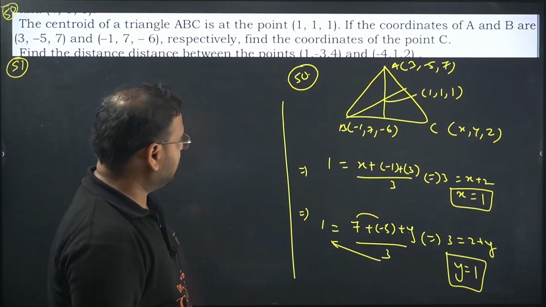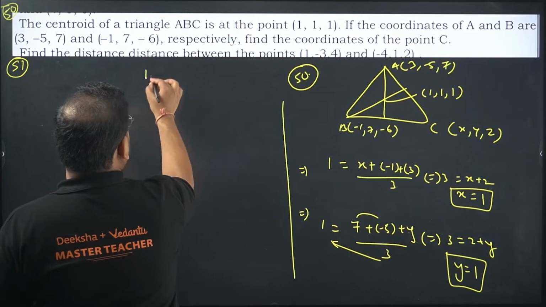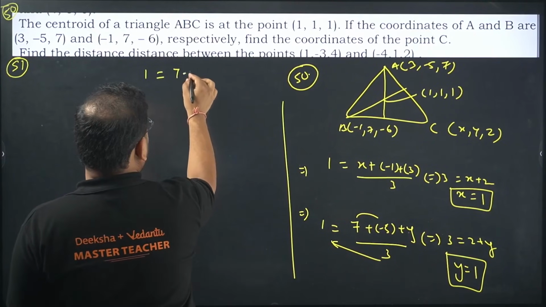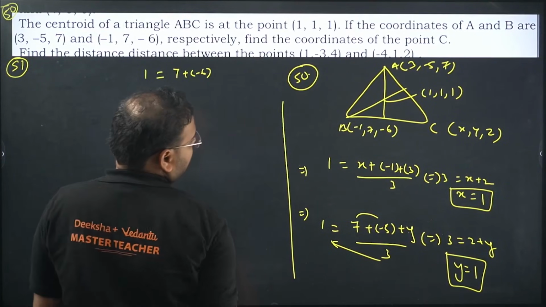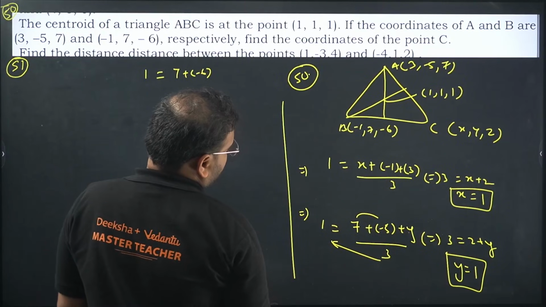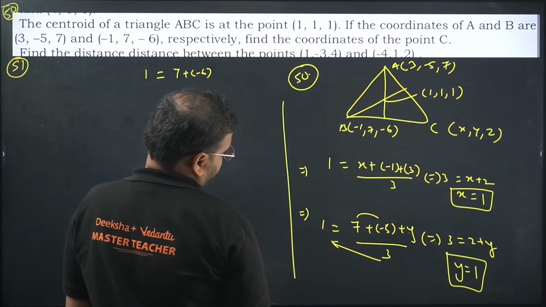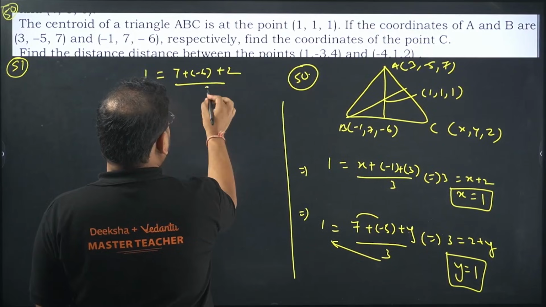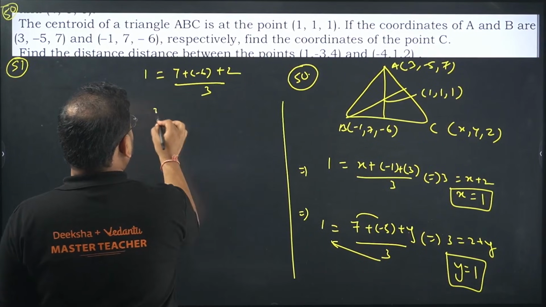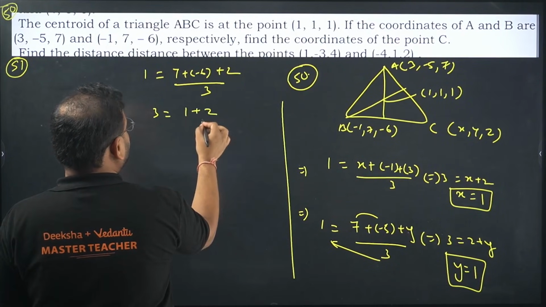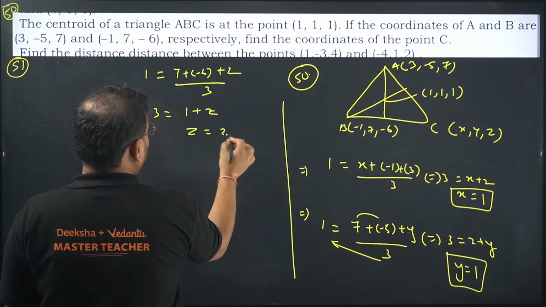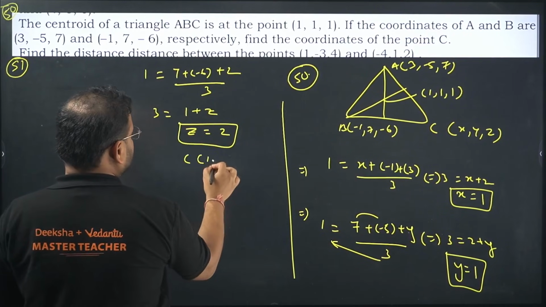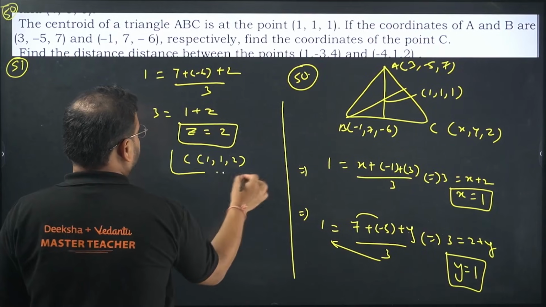That is a must. Now for the z coordinate, again same way, 1 equals, what is this? 7 plus minus 6, yes, 7 plus minus 6, and we have of course plus z divided by 3. 3 goes over here, and we have 1 plus z. It means the z value will be 2. So the coordinate of the point C is coming as 1, 1 and 2.